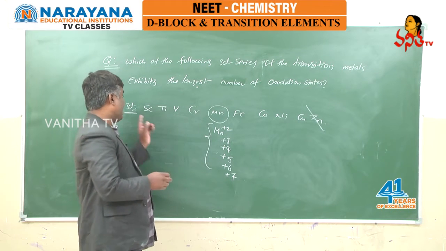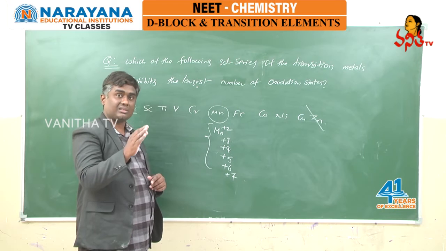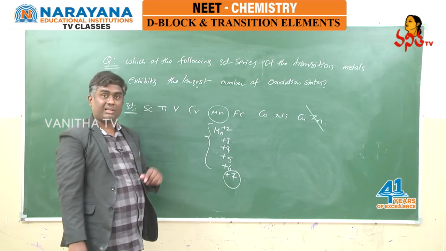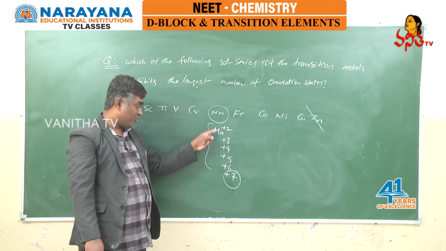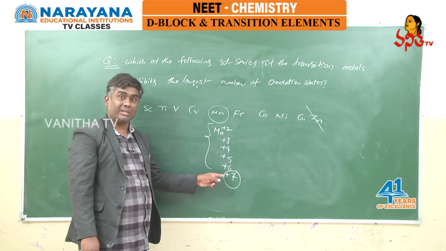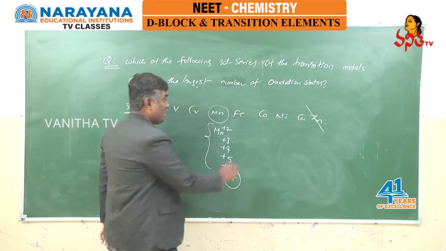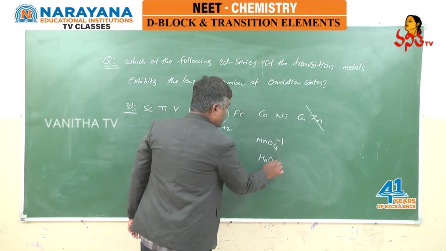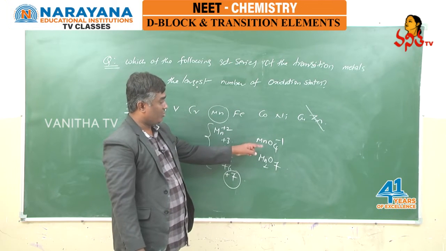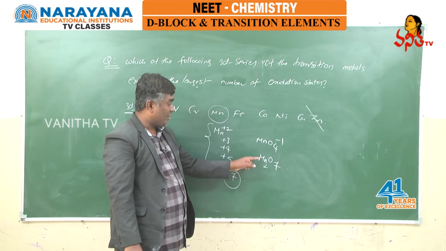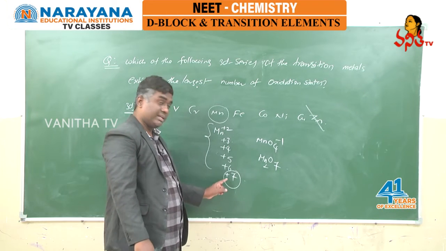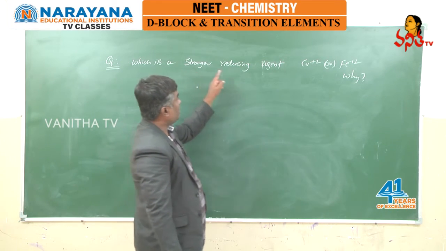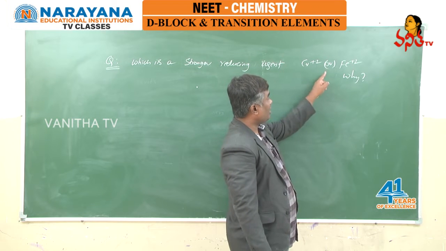And one more specialty is that in the entire 3d series, the highest oxidation state is also exhibited by manganese, that is +7. Manganese not only exhibits more varieties of oxidation states, it also exhibits its highest oxidation state, +7, in the form of MnO4-, the permanganate ion, and in the form of Mn2O7. Now the question is, which is a stronger reducing agent, chromium +2 or iron +2?